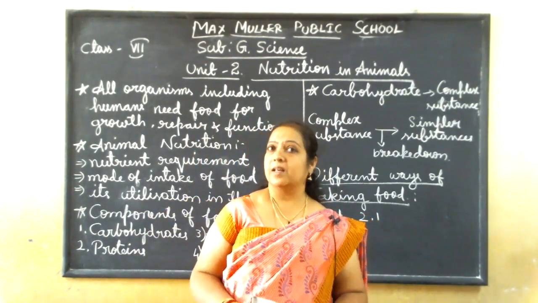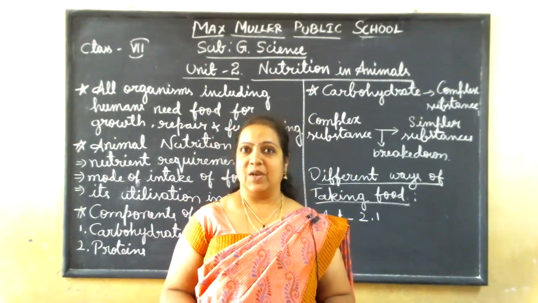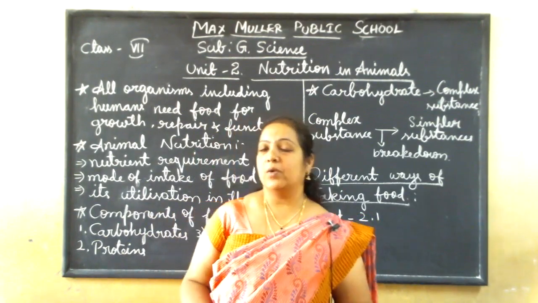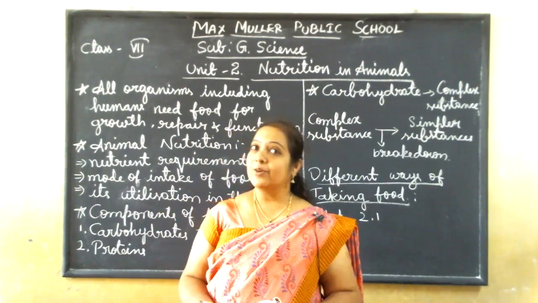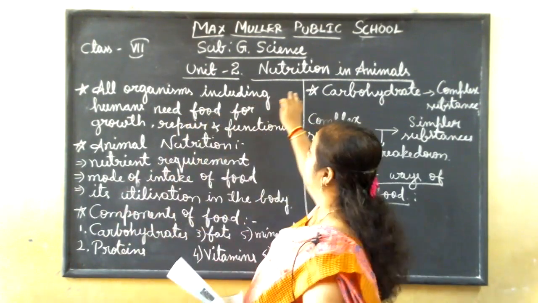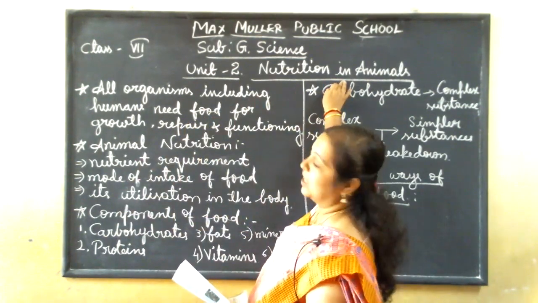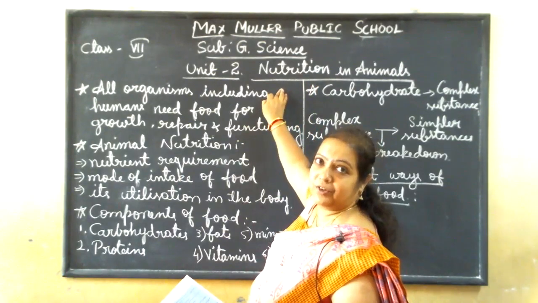Along with that, other minerals, other types of vitamins, proteins are also released to the body. How it is released, and what do we call these? These are called the nutrients. Okay, so we'll come to chapter 2, nutrition in animals. Here also we are talking about the nutrition only, about the food only.